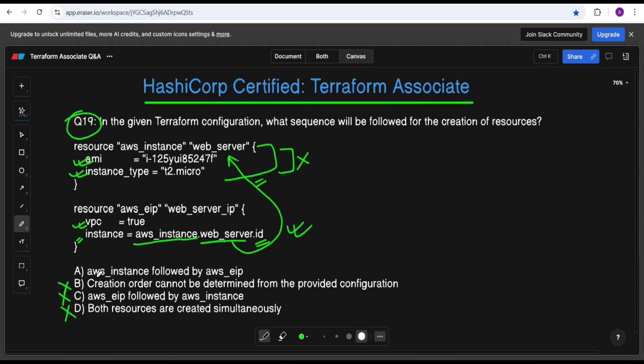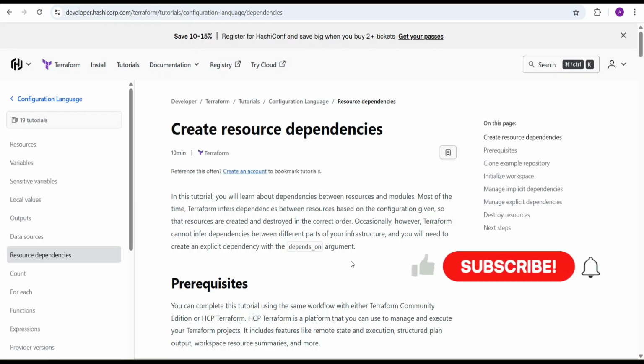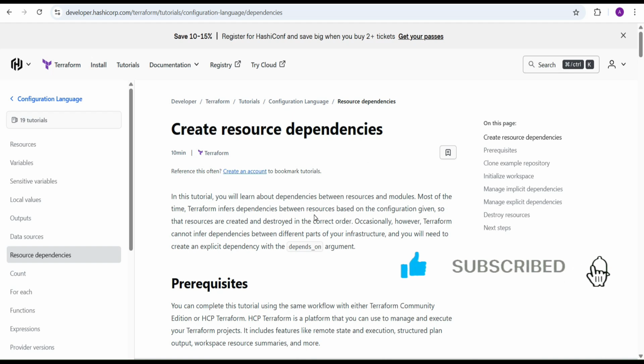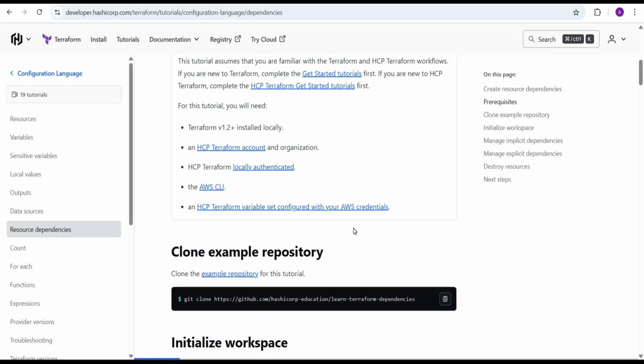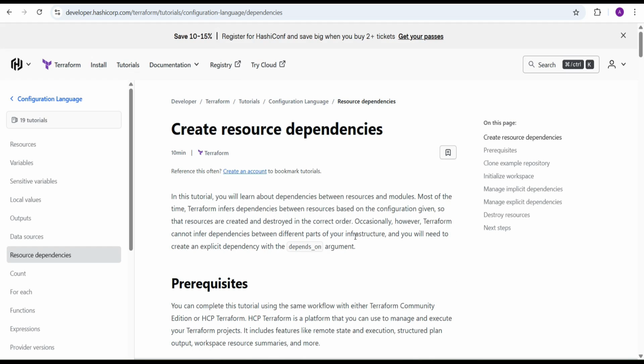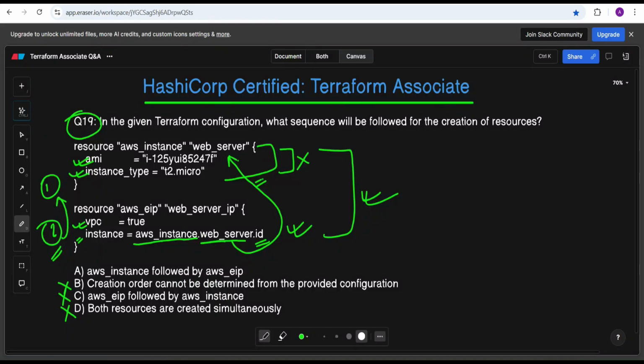Okay, so AWS instance followed by AWS EIP. Whatever the configuration is, this is correct. AWS instance followed by the EIP. First we create this one and then this one, because the second one is dependent on the first one. For more reference, you can follow this link for creating resource dependency, so that you can get the overall idea of how Terraform works. Okay, so now jumping to the next question.